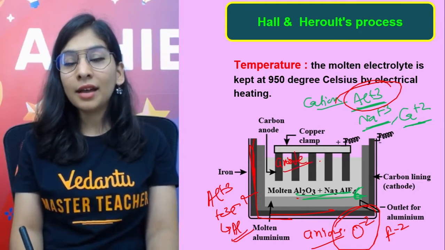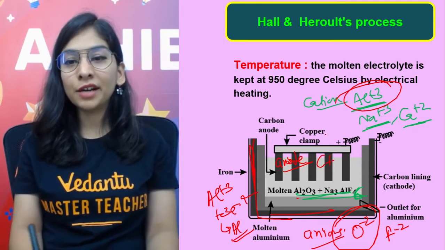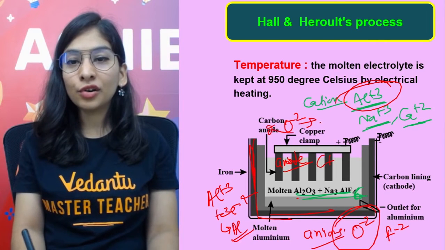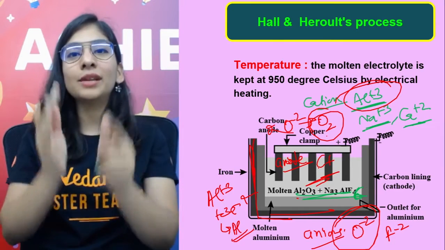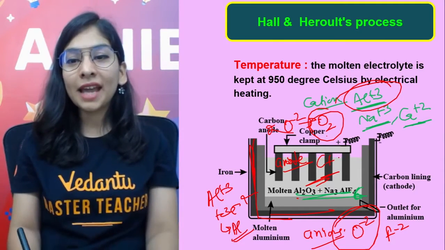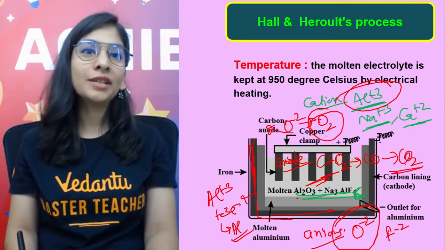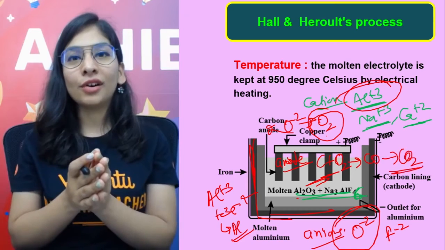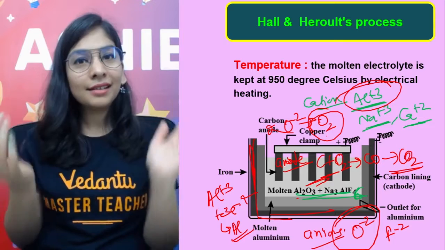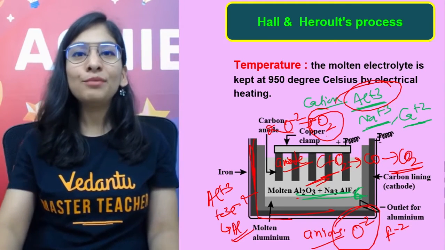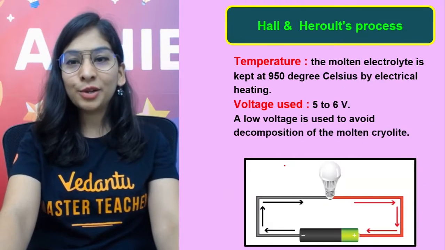And what will happen? When oxide ions go towards this carbon rod, graphite rod, oxide ions will lose electron to give oxygen gas. Now, oxygen gas reacts with this carbon electrode called the anode, and carbon when it reacts with oxygen first gives carbon monoxide and finally carbon dioxide. So these carbon rods react with oxygen to give carbon dioxide gas and vanish out. So time to time we have to replace my electrodes, my anodes. Are you able to understand that?